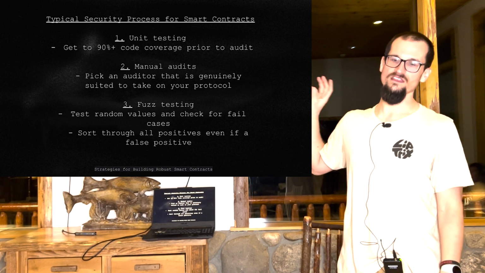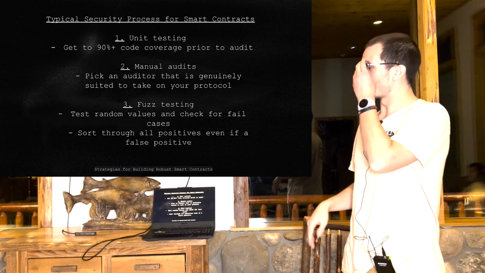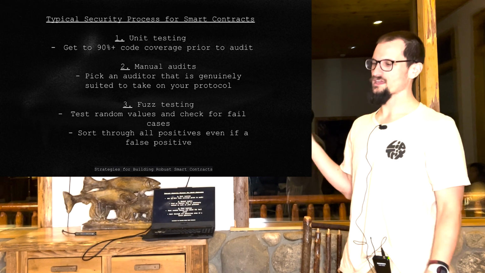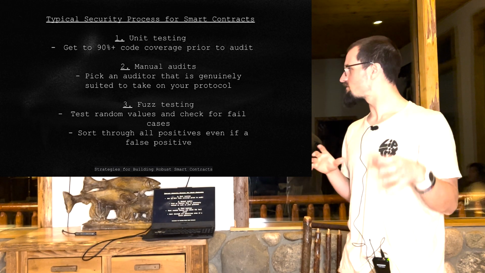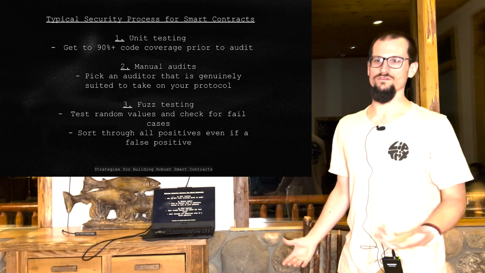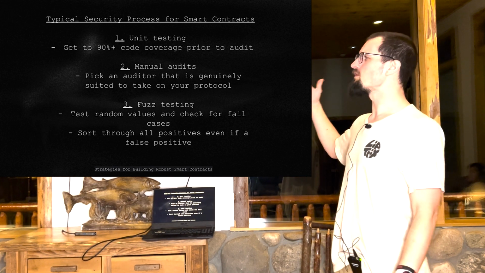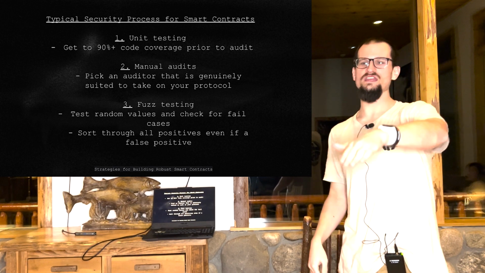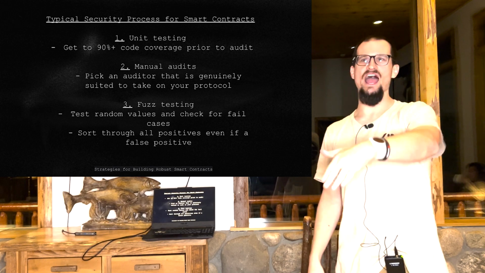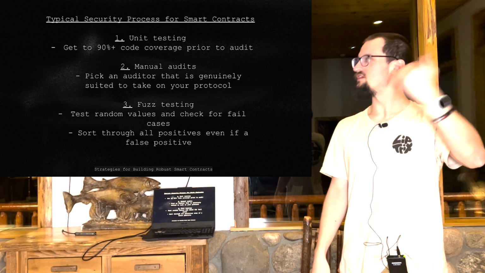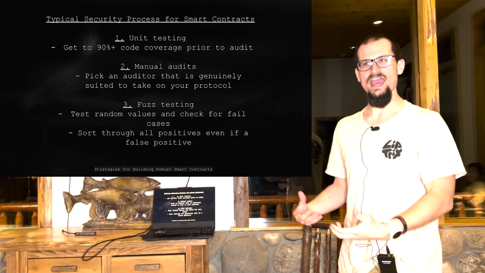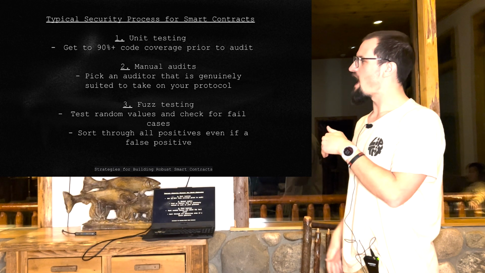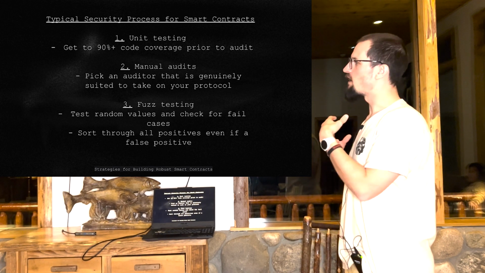So what fuzz testing basically does in a nutshell is it allows you to test all these different random values, right, against your protocol to see hey, is there any edge case that we might have missed that would cause users to lose funds? A very simple example of something you might test for is hey, is there a way such that someone can take out more tokens than are actually in the protocol, right? This would be a very simple way of finding hey, what was the sequence of actions that led to that happening? And how can we protect against that?